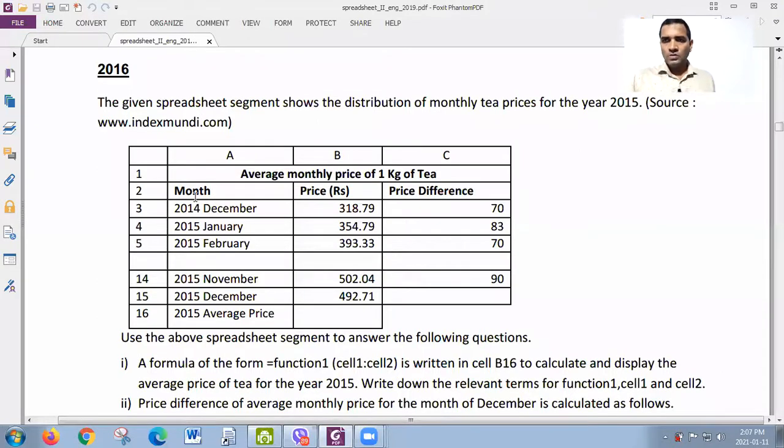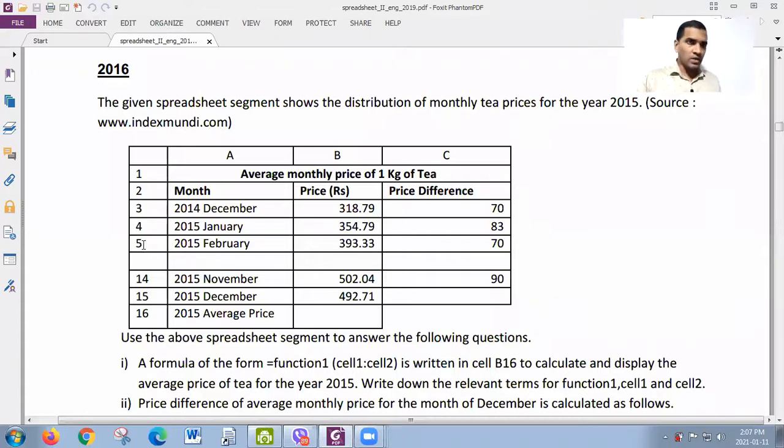Okay. So as it is said, monthly tea prices for the year 2015 are shown. Look here, months are there: 2014 December, 2015 January, 2015 February, and there are some months not included. You can see some spaces there, which means March is there, April is there.